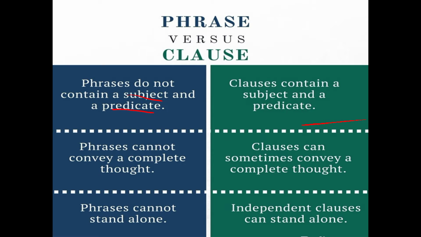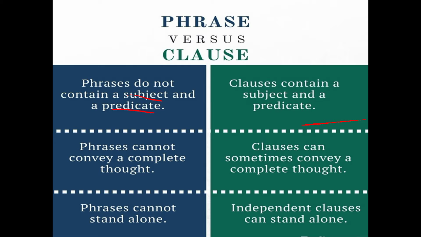It is a group of words, but one thing you have to see is that it should not contain these two things. Subject and predicate: if we are telling something about anything, that is the subject. If something is given regarding the subject, that is the predicate, meaning any action which is taking place.